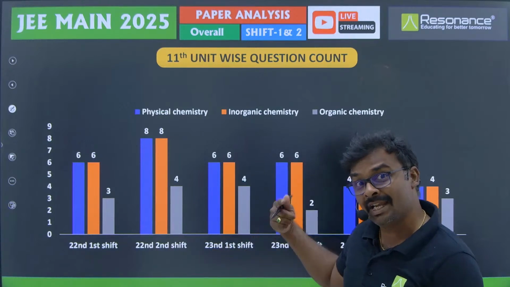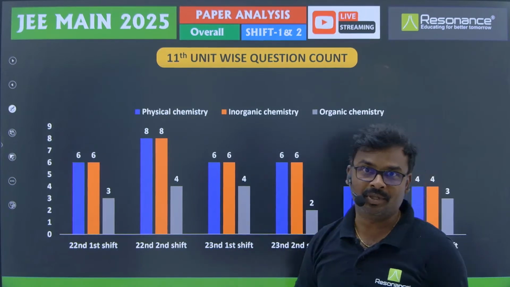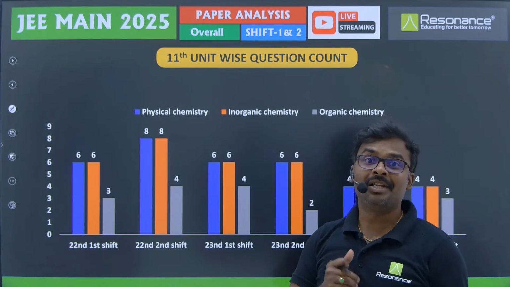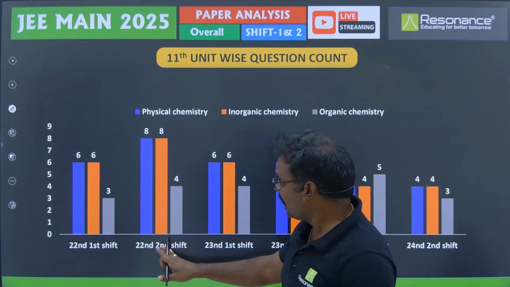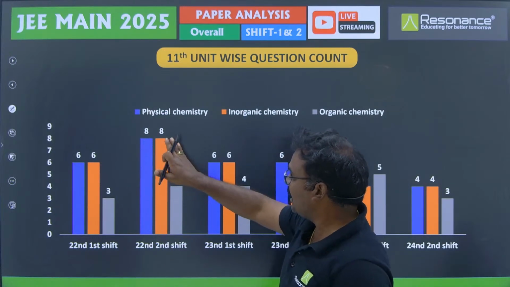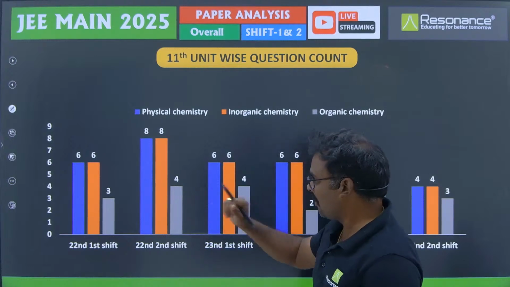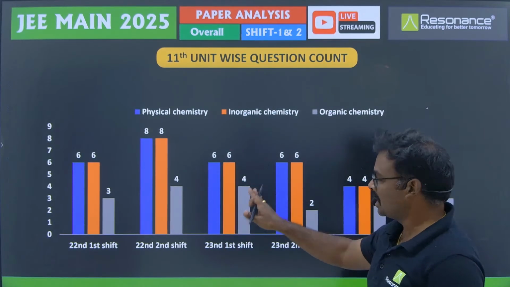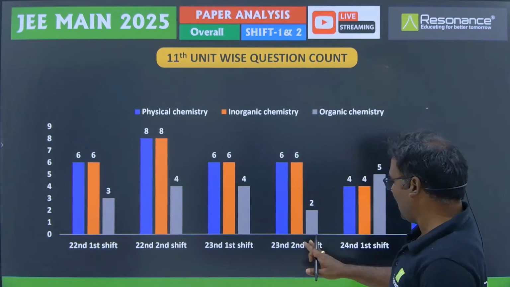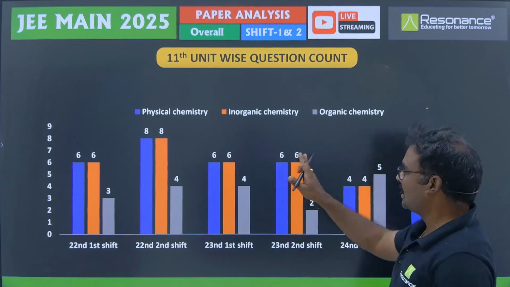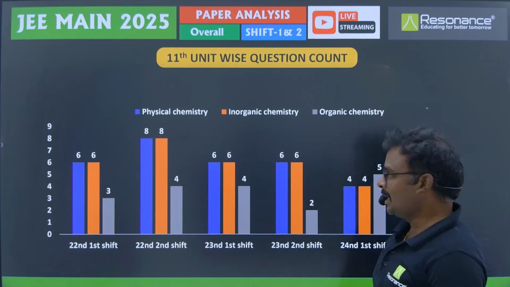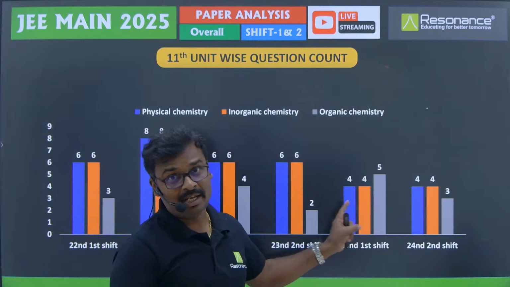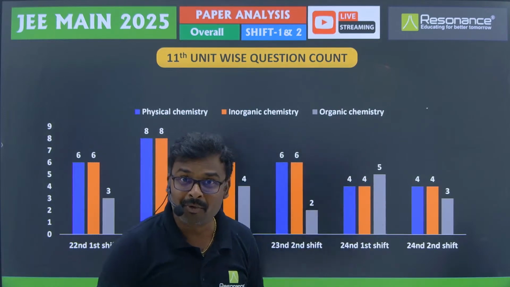But if you see the next slide, in which the 12th standard chapters are there, the spiking up of organic chemistry can be clearly seen, right? And in the second shift, physical and inorganic had equal numbers of questions, and only 4 came from organic. In the 23rd morning shift, 6 and 6, and only 4 from organic chemistry. In the 23rd afternoon shift, 6 and 6, and 2 from organic chemistry. And from the 24th first shift, 4 and 4 from physical and inorganic, and 5 questions came from organic chemistry.